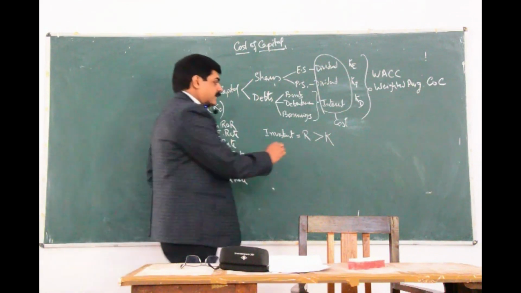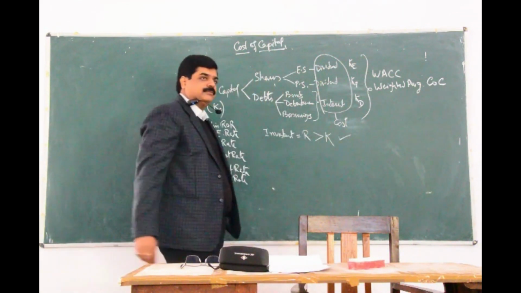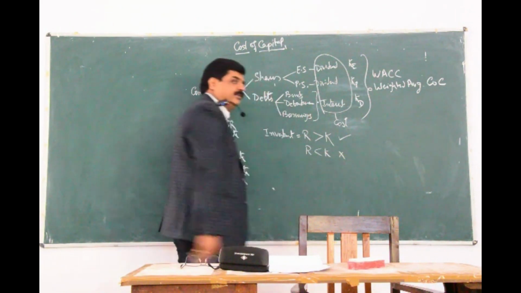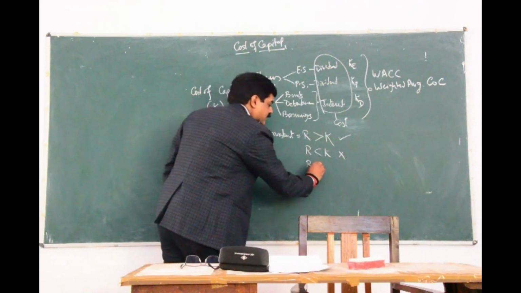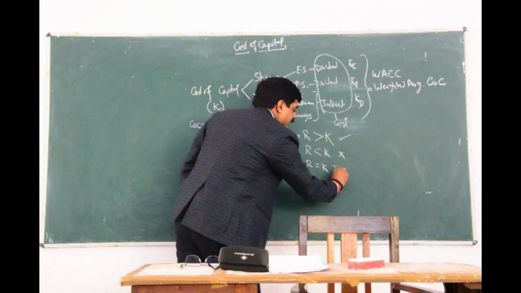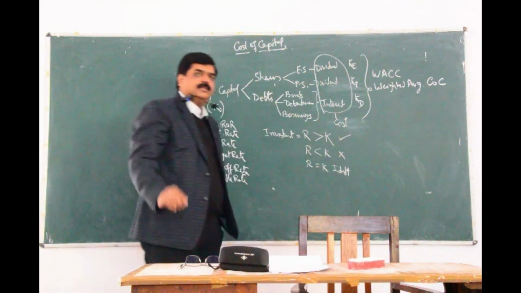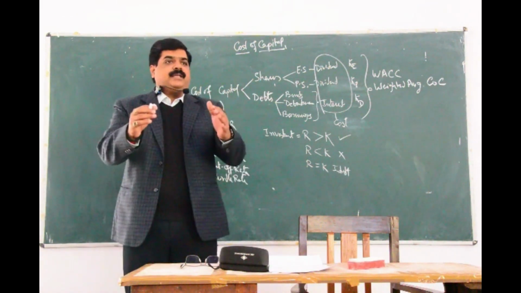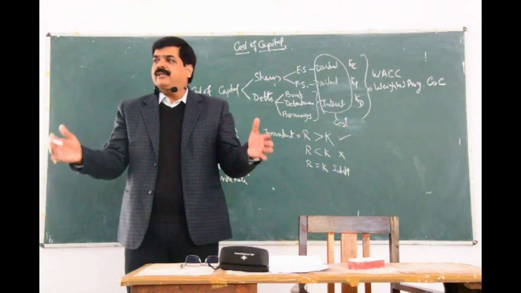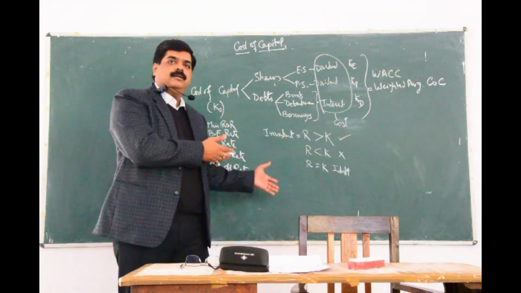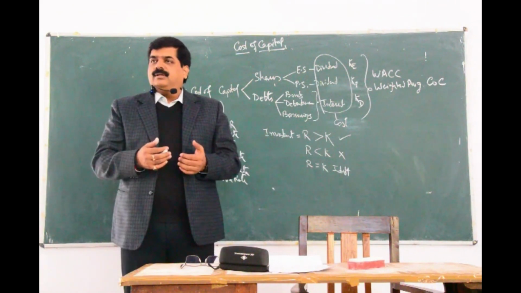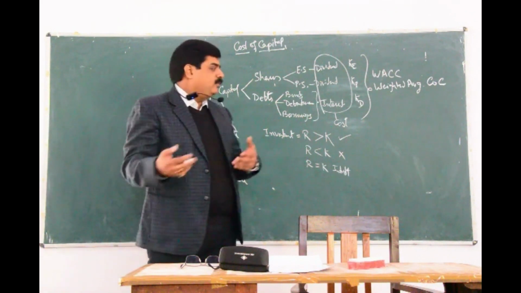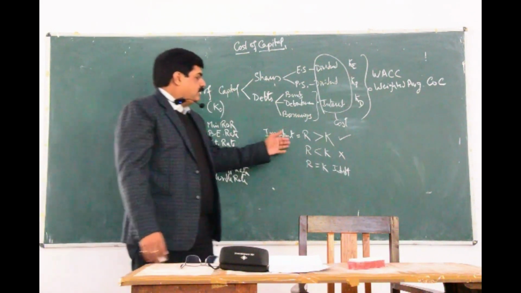Because if the return is higher, we accept the project. But if the return is less than K, we reject the project. But if the return is equal to K, we can say it is indifferent. Indifferent means no profit, no loss, the company may or may not take it. If the company is having more than one project, then the company can take one project at the indifferent stage also, in expectation that the company is going to get the profit from the other investment opportunities. What are the decisions that we can say?